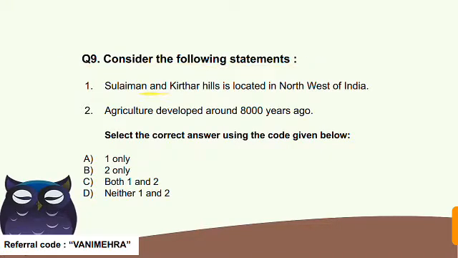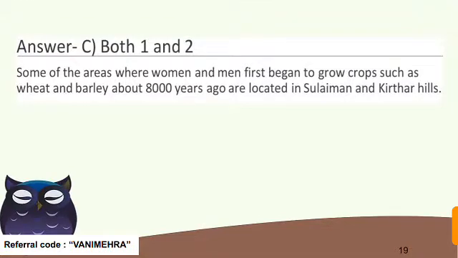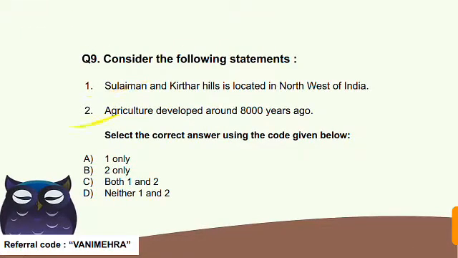First, Suleiman and Keeta Hills is located in northwest of India. Second, agriculture developed around 8000 years ago. Now select the correct answer using the code given below, A, B, C and D. So the correct answer here is C, both the statements are correct. How? Because Suleiman and Keeta Hills are located in the Pakistan or Afghanistan region, in the northwest region of India. And agriculture developed around 8000 years ago, it is right.